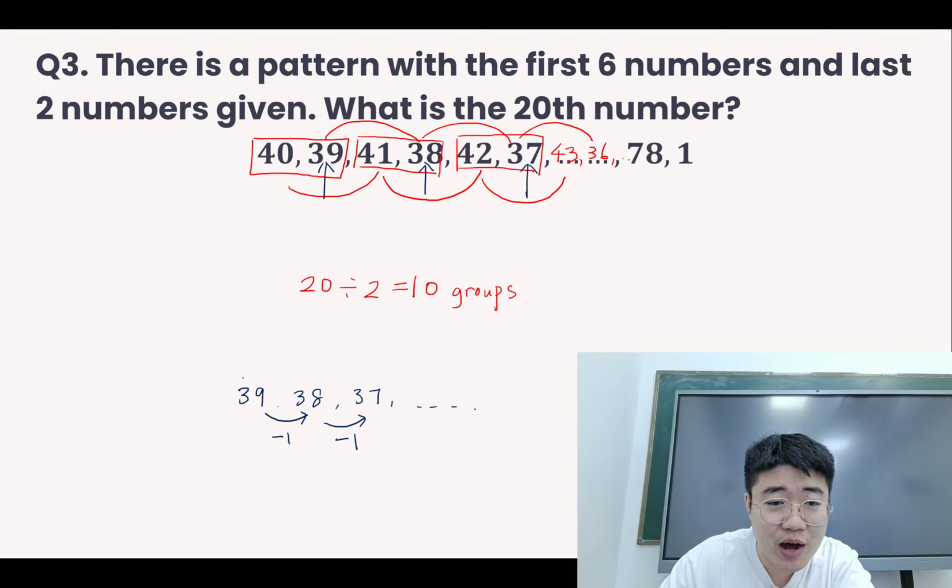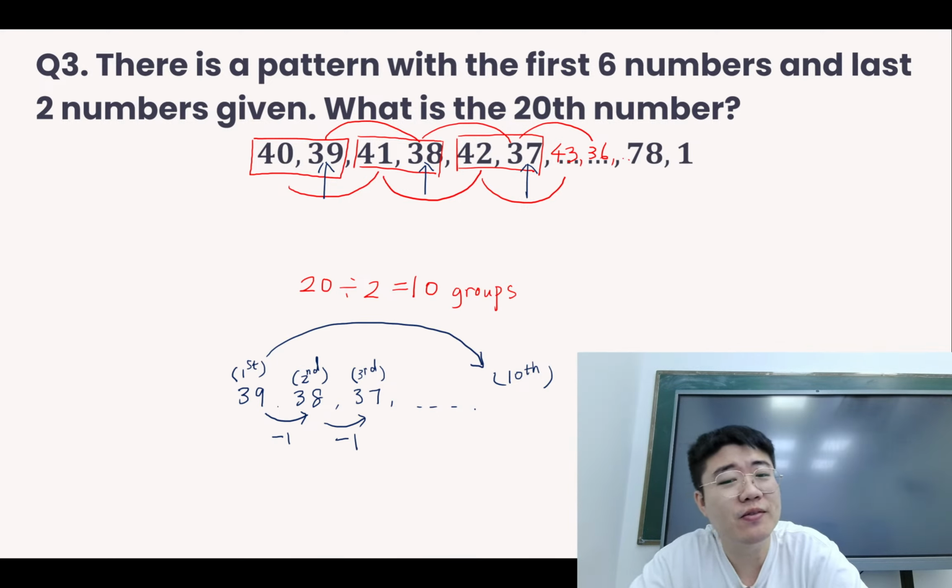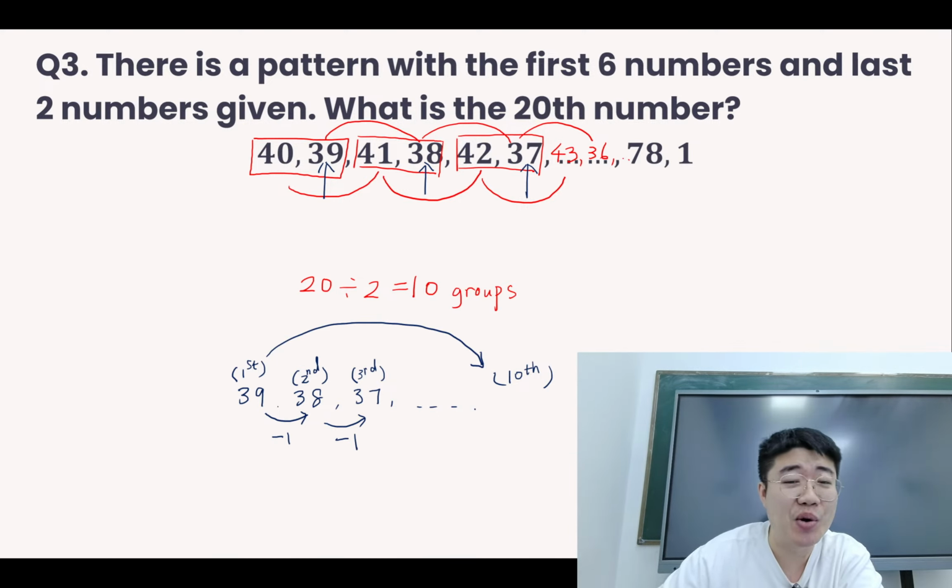So if it's from the first number all the way to the 10th number, that's the first, second, and the third of the group. So if it's the 10th number of the group, from the first to the 9th, to the 10th, right, there is an interval of 9.